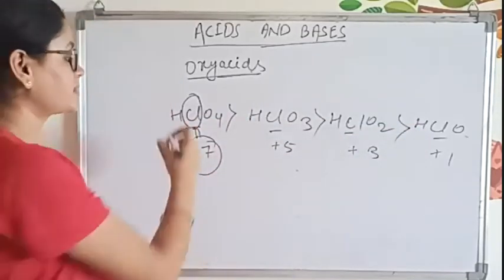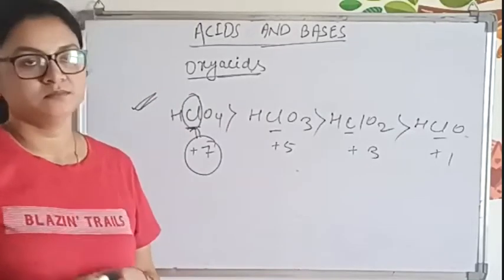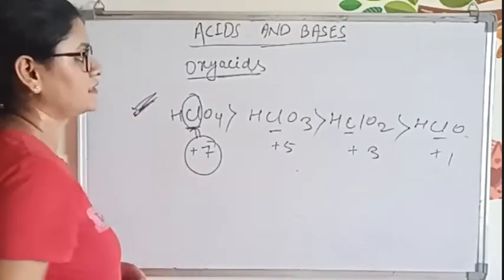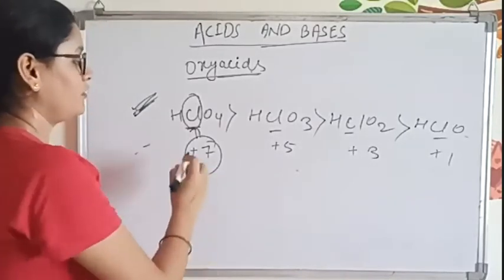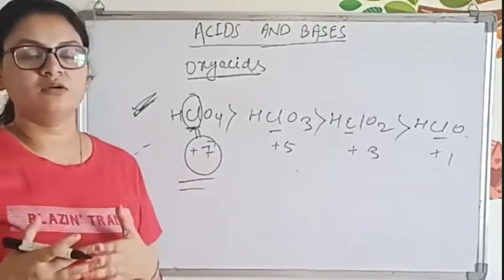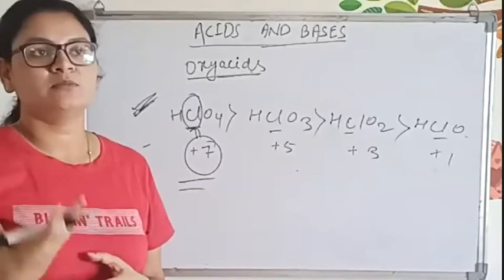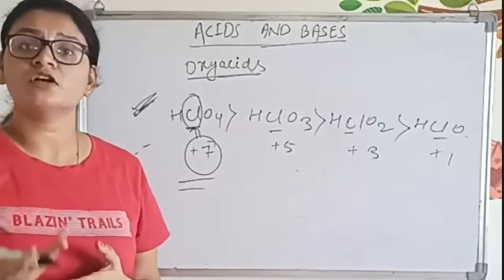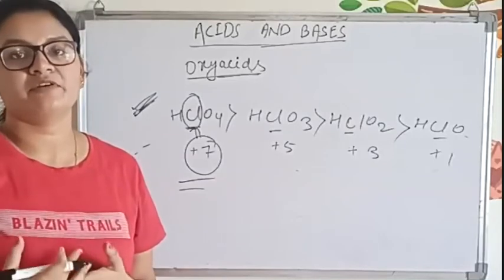Understood? And this is the most important example for any exam. Oxyacids having higher oxidation state, this is very important. Here we have taken chlorine. Sometimes you will get sulfur also, sometimes phosphorus, like H3PO4.